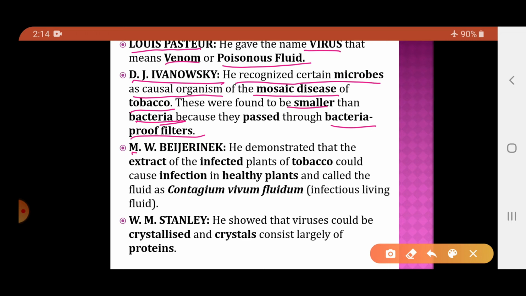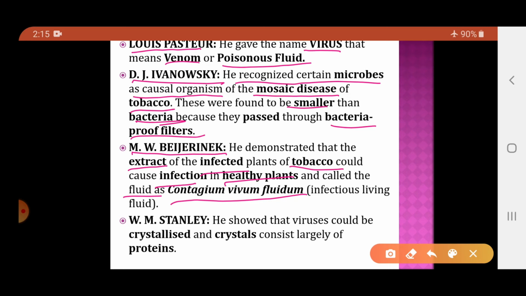The next scientist is M.W. Beijerinck. He demonstrated that the extract of the infected tobacco plants could cause infection in healthy plants, and called the fluid contagium vivum fluidum, which means infectious living fluid. Now, what did these scientists say? Ivanovsky said that the mosaic disease of tobacco is caused by some microbes, and the size of this microbe is smaller than the bacteria because these microbes could cross the bacteria-proof filters.